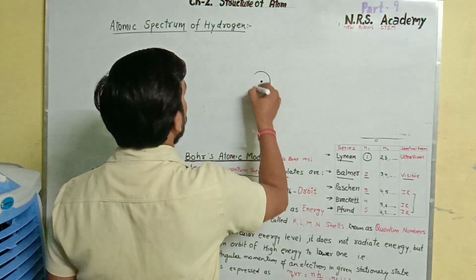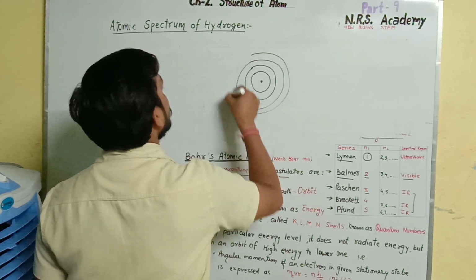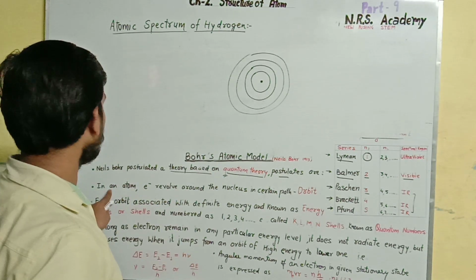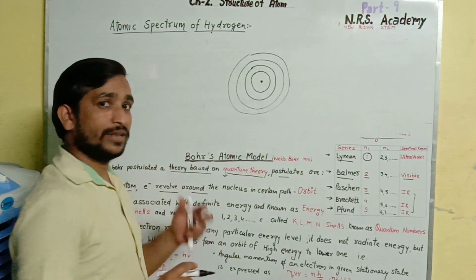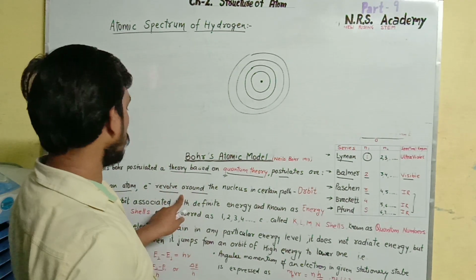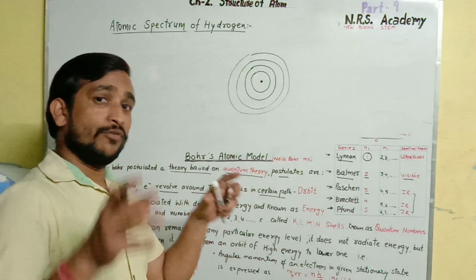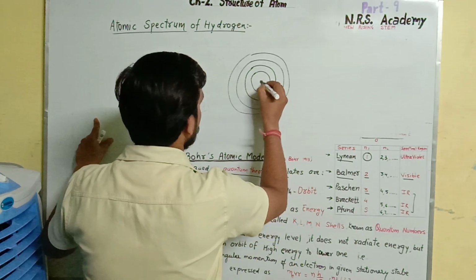this is a nucleus, and this is the fixed path in which electrons are revolving around it according to Bohr. So the very first postulate is: in an atom the electrons revolve around the nucleus in a certain path with fixed energy and fixed speed.